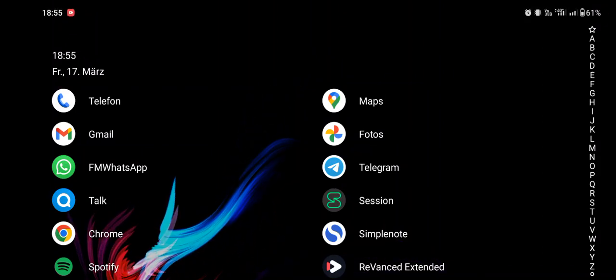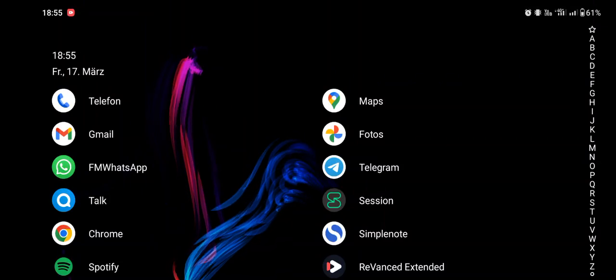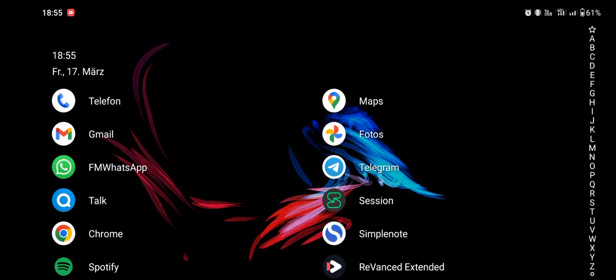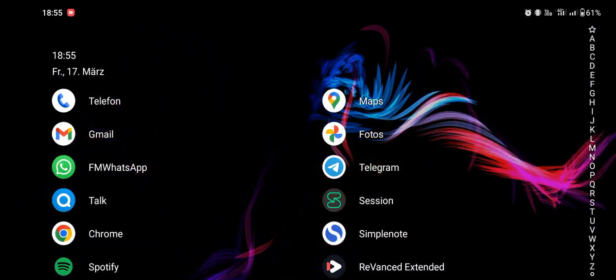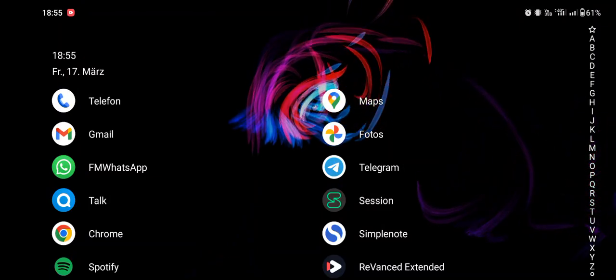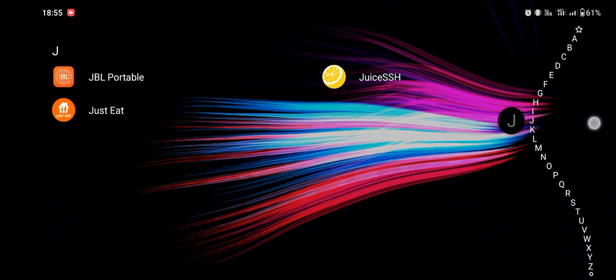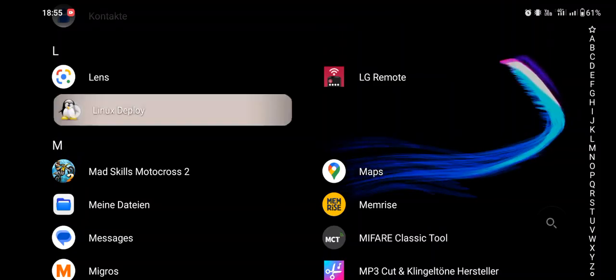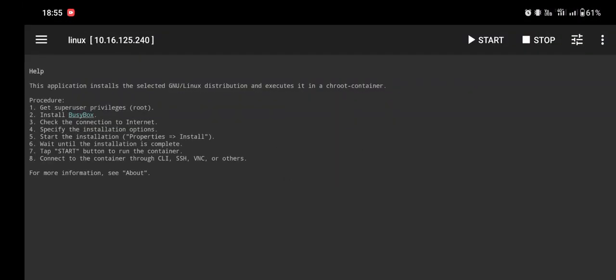Welcome everyone to this quick video about Linux Deploy, and especially Linux Deploy in 2023 on Android 13. There are many ways to run Linux systems or similar to Linux systems, like Termux, and to run computer software on Android mobile phones. But I think Linux Deploy is still the best option out there if your phone's rooted.